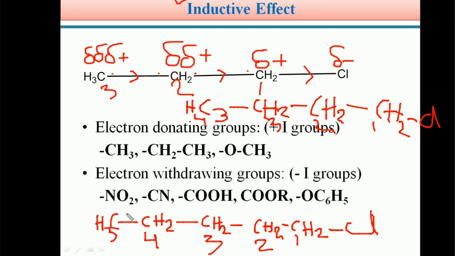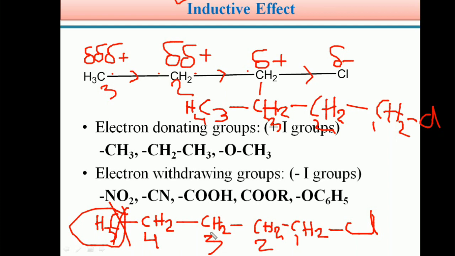So students, after the fourth carbon, the inductive effect may not be observed. Up to the fourth carbon only, generally, we observe the inductive effect in a carbon chain. In a long carbon chain, up to the fourth carbon atom only we observe the inductive effect. So students, the inductive effect is the migration of electron density through sigma bonds.